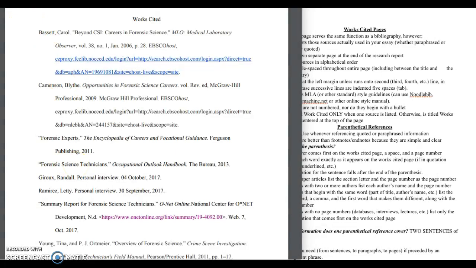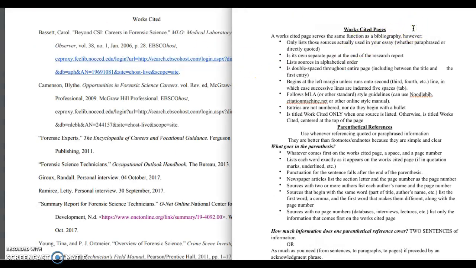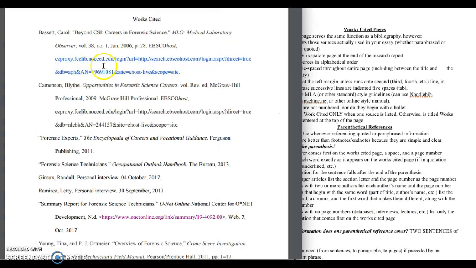Okay? So to review, remember that you want to consult these pages in the notes packet that talk about how to create a Works Cited page and creating parenthetical references. And the first step in citing your sources in your research papers is to create a Works Cited page following MLA or any other style format that your instructor tells you.